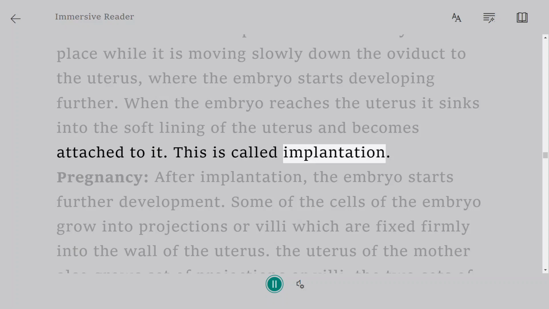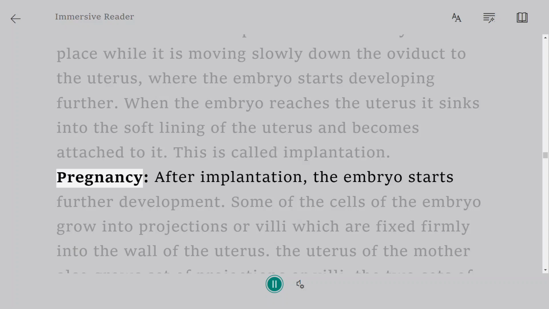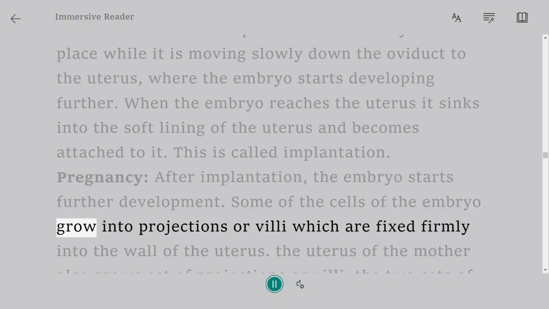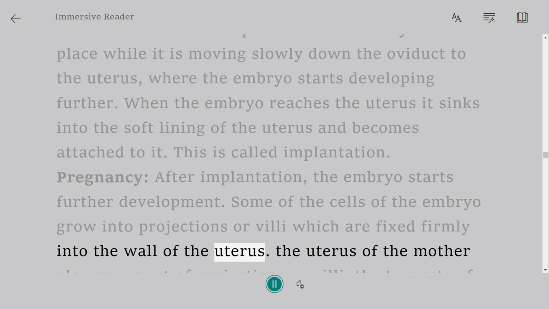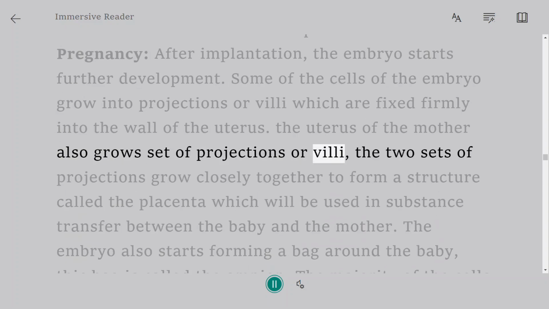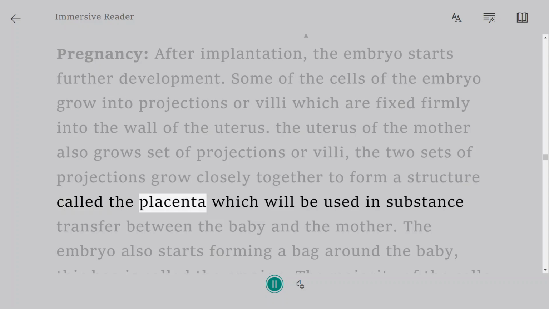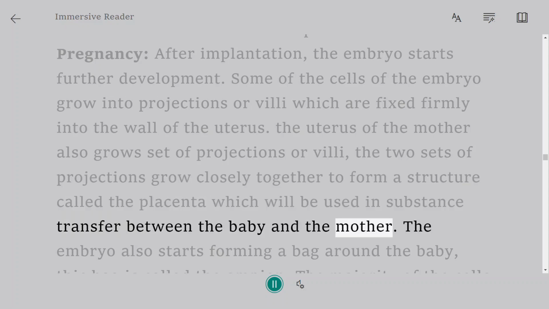This is called implantation. Pregnancy. After implantation, the embryo starts further development. Some of the cells of the embryo grow into projections or villi, which are fixed firmly into the wall of the uterus. The uterus of the mother also grows a set of projections or villi. The two sets of projections grow closely together to form a structure called the placenta, which will be used in substance transfer between the baby and the mother.